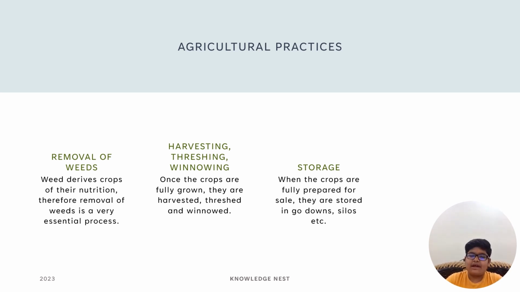Harvesting, threshing and winnowing. Once the crops are fully grown, they are harvested, threshed and winnowed. Last but not the least, storage. When the crops are fully prepared for sale, they are stored in different places such as godowns, silos, etc.